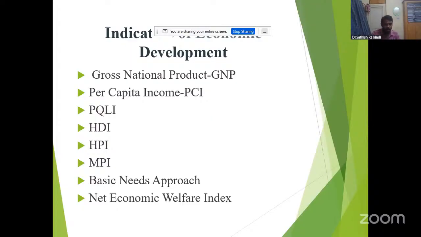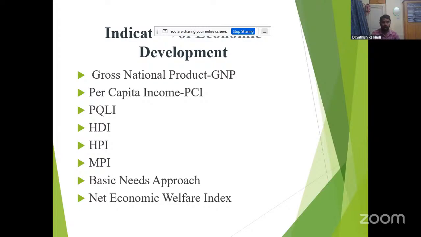So what the Human Development Index mainly concentrates on is people's choices, that they be healthy and also educated.